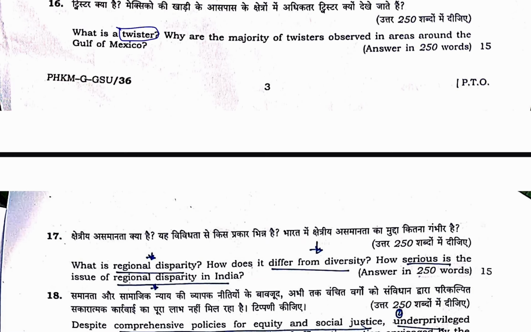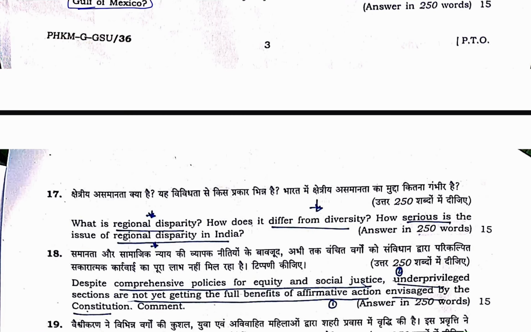What is twister? A conceptual question, easy. Why are the majority of twisters observed in the areas around the Gulf of Mexico? So again, an easy question taken directly from current affairs, because twisters were seen in the Gulf of Mexico this time with the highest amount. So directly a question from current affairs, an easy one, I would say. So twister and connection with Gulf of Mexico.